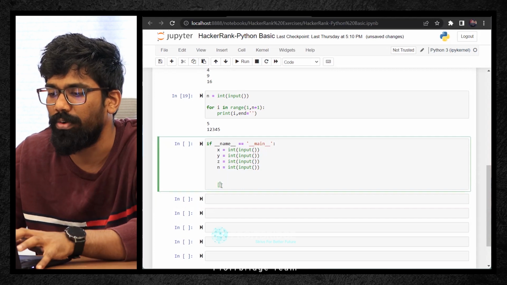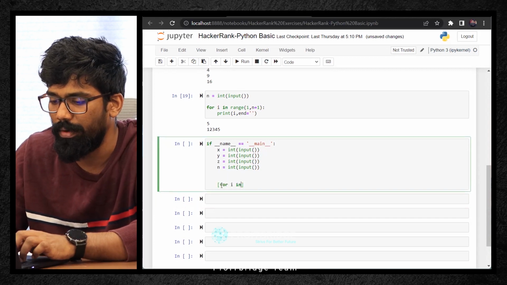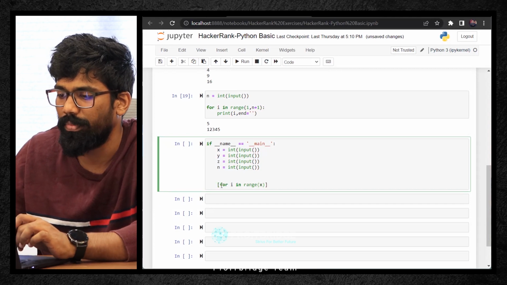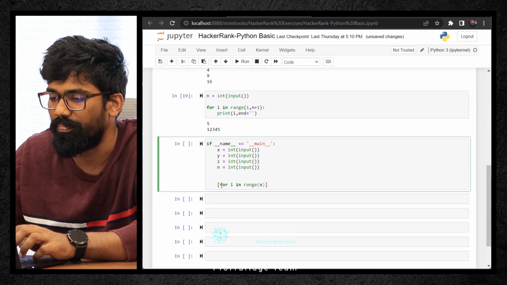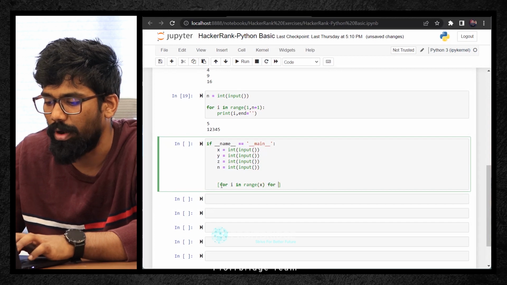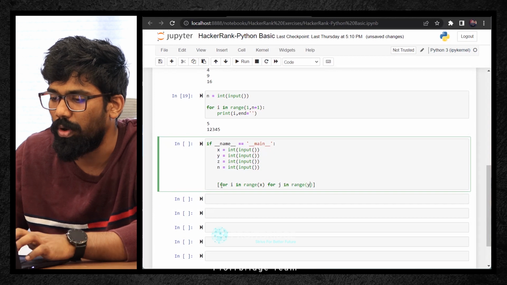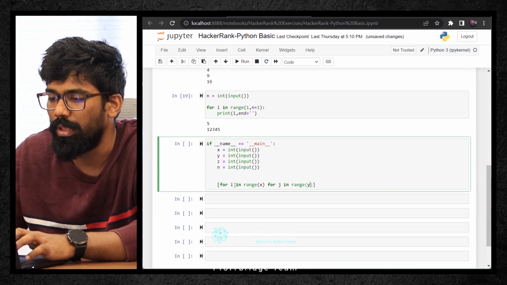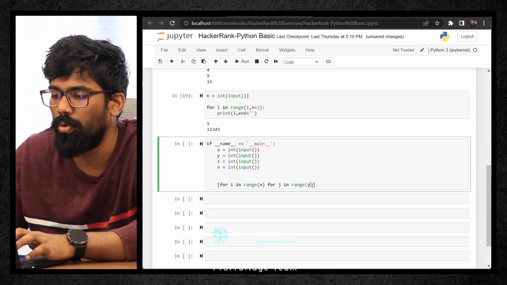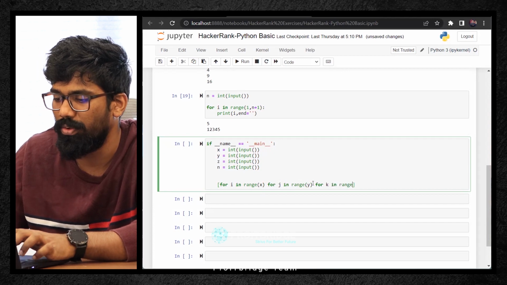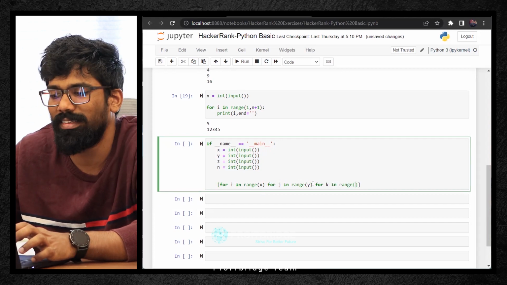So what I'll do is write a for loop: for I in range of that X, and for J in range of Y, because 0, that number will come, and again it needs to go through J, and also for K in range of Z. I, J, K are just some numbers I'm taking.